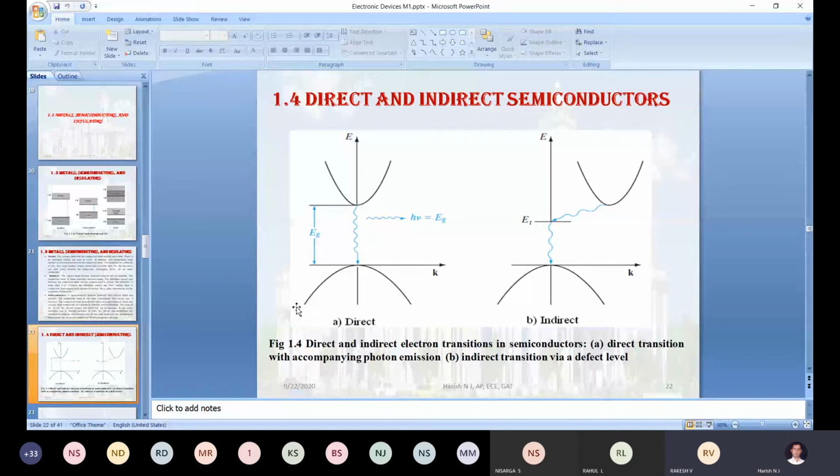What does this E-K diagram explain? Crystal momentum. Okay, will you explain a little more elaborately?